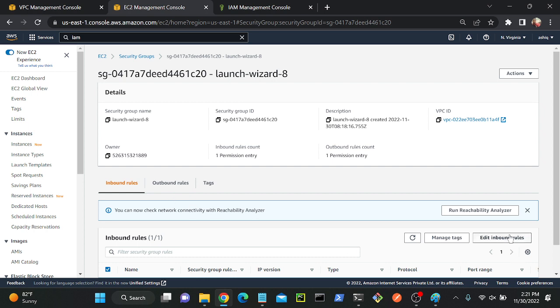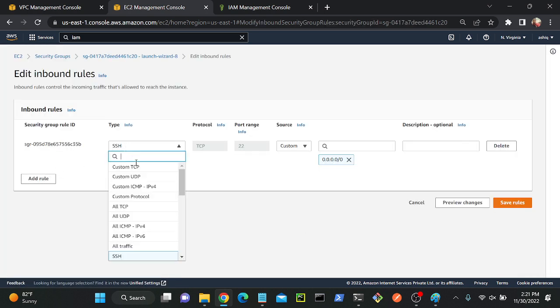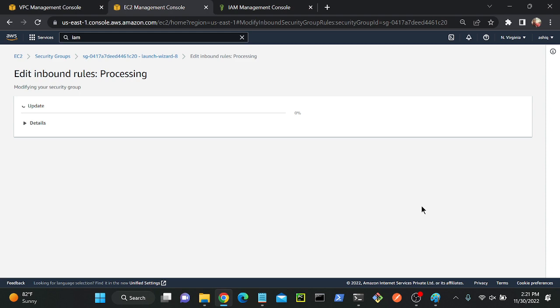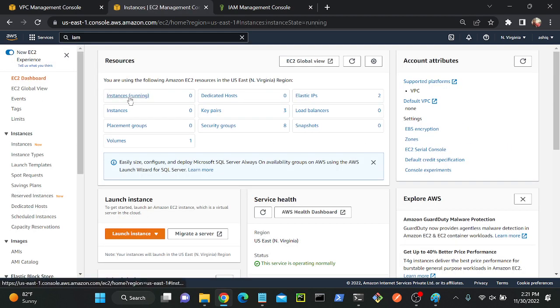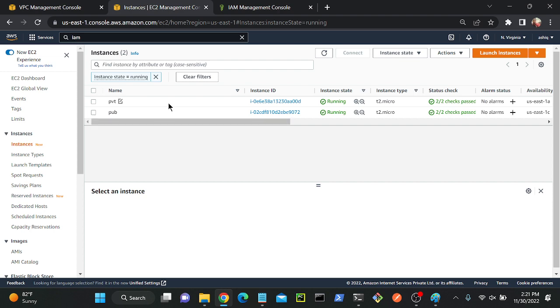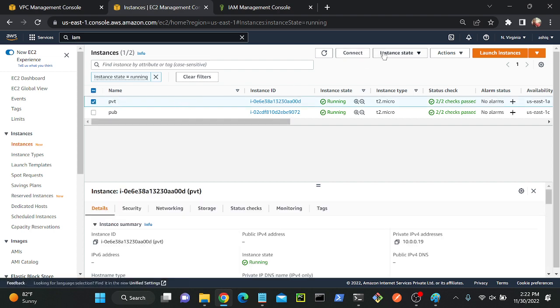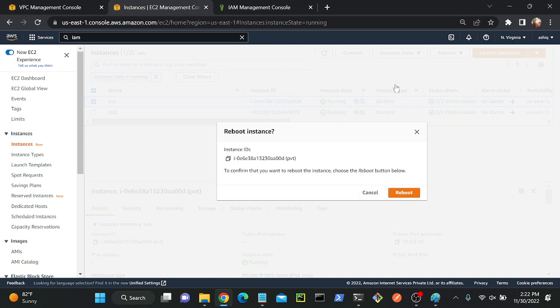I'll go to inbound rule. Let me select all traffic. Okay. So now I'll go to my EC2 instance. I will reboot my instance first. I'll go to my private, not stop instance. We have a reboot instance. In the sense we can restart our instance once again. Reboot.